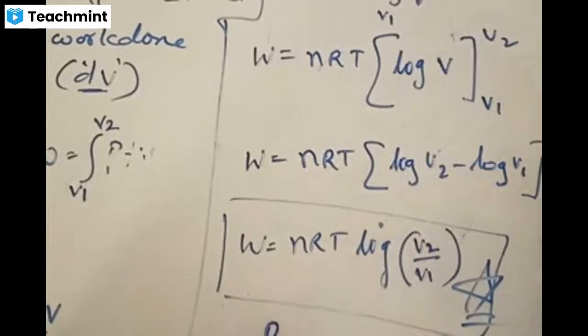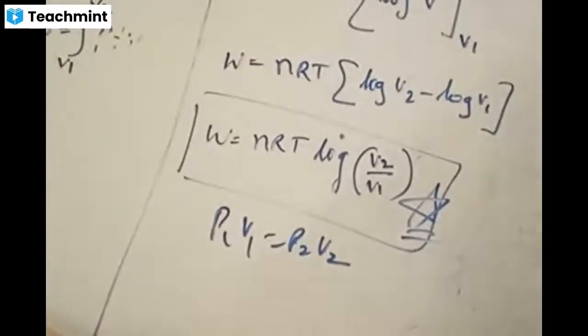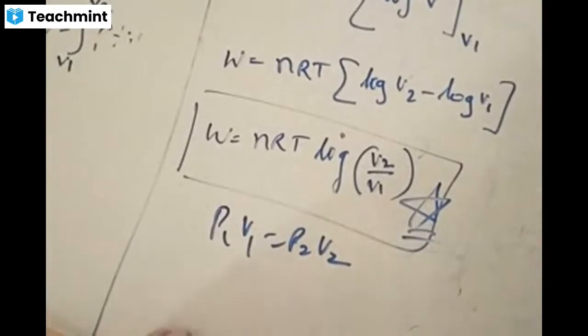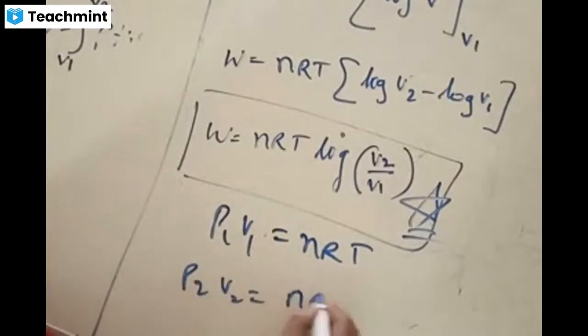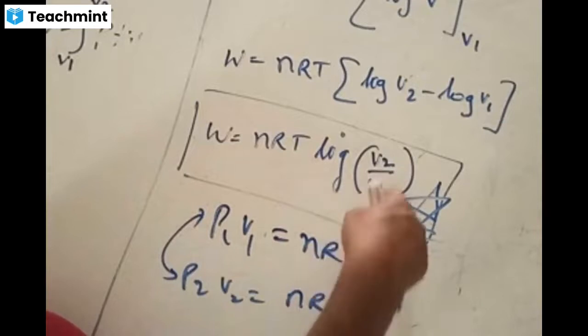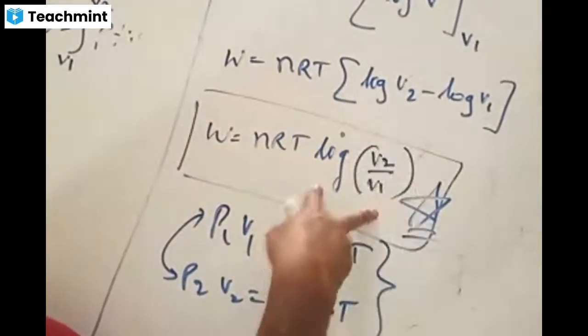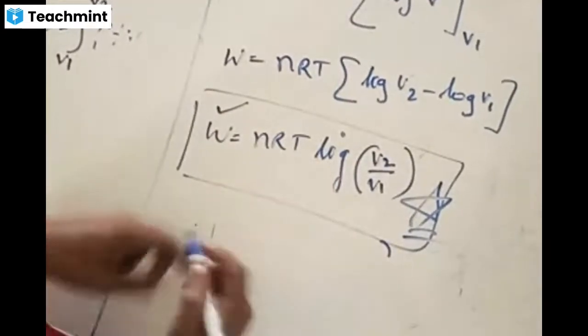Or you can write the ideal gas equation P1 V1 is equal to P2 V2. Can you write this? Because T is constant, PV is equal to nRT, so P1 V1 is equal to nRT and P2 V2 is also equal to nRT. Because T is constant, these two are the same, and you can equate them: P1 V1 is equal to P2 V2. Or by knowing the initial volume and final volume, by putting in this formula, you can calculate the amount of work done. How can you replace this by means of pressures? If you know the pressure values, first and last, how can you change these terms now?